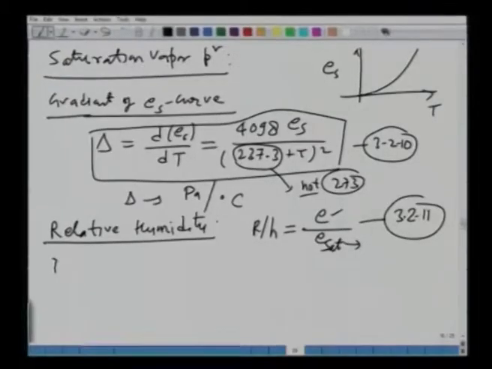Now, related to this, we have seen how we find E sat, the saturation vapor pressure, with equation 3.2.9, right. How do we determine E, the vapor pressure corresponding to the existing or present level of moisture in the atmosphere? We can do that with the help of another kind of temperature, which I am sure you would have seen. It is called the dew point temperature.